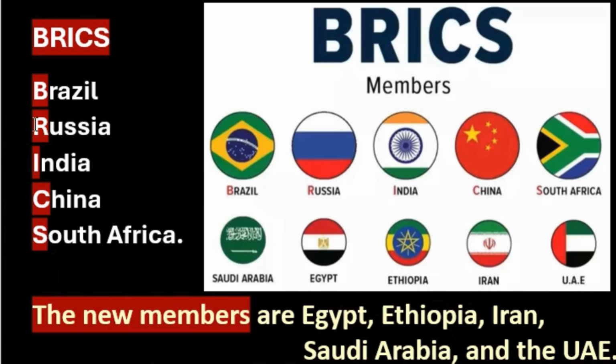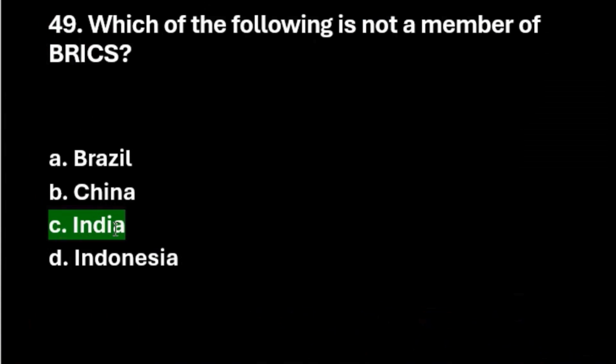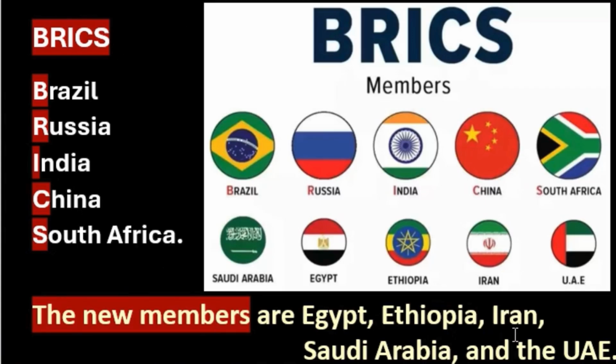Here you can see the countries. Brazil, Russia, India, China and South Africa are the countries, and the new members are Egypt, Ethiopia, Iran, Saudi Arabia and the UAE. These all are the new members. Here what I wrote is a typing error only. Don't go to this answer. Indonesia is the right answer. Brazil, China and India are BRICS members. And new members are also added here for your reference: Egypt, Ethiopia, Iran, Saudi Arabia and the UAE.